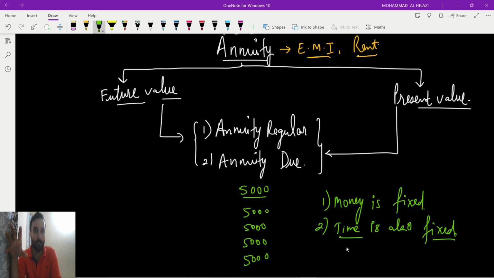So it is fixed, you can't make it more or you can't make it less. Means the amount, you can't make it more, you can't make it less. Even the time interval is also fixed, you can't make it 10 days more or 5 days before, it is fixed. So that is annuity. Annuity, the best example is EMI or rent.